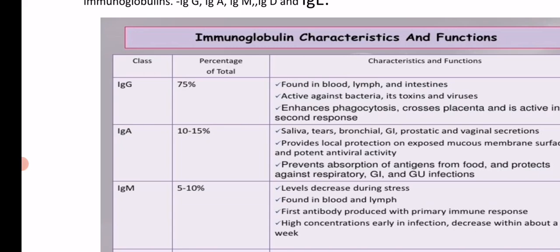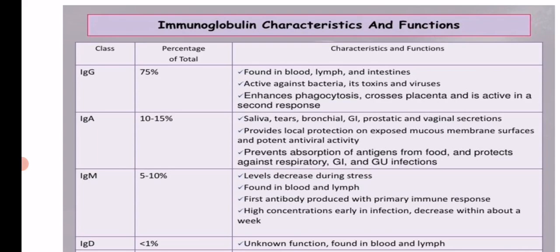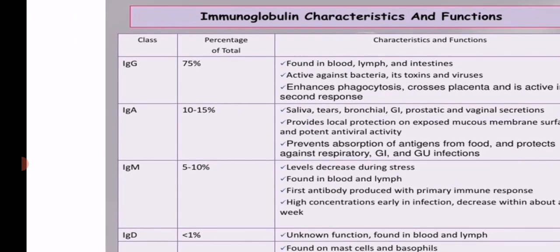So IgG constitutes 75%, where it is found in blood, lymph and intestine. It is active against bacteria and their toxins as well as against viruses. It enhances phagocytosis, it can cross the mother's placenta, and it is active in the secondary response. So IgG is the major class.